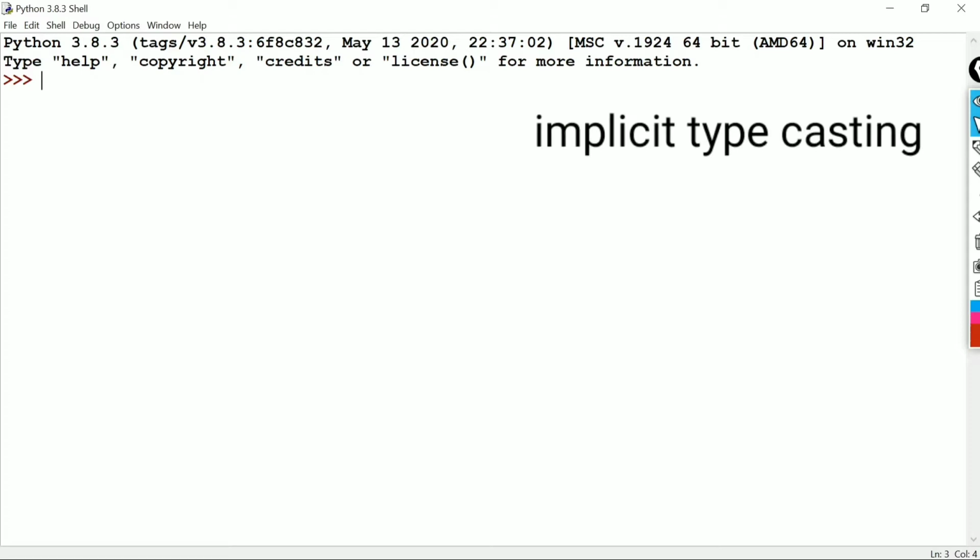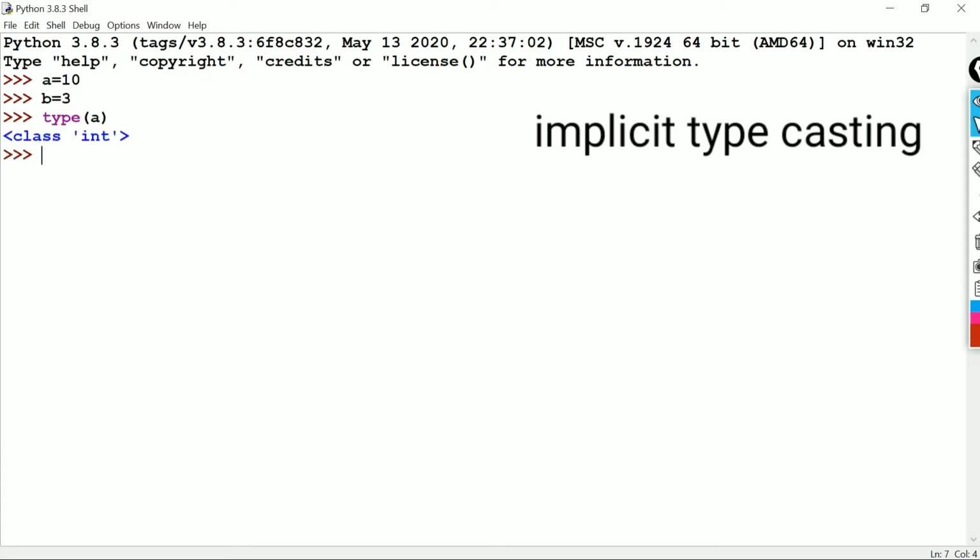Let's try with programming. A equal to 10, B equal to 3. Now we will check the variable type of A. To check the variable type of A, we will use the type function and pass the variable name. It will be int.